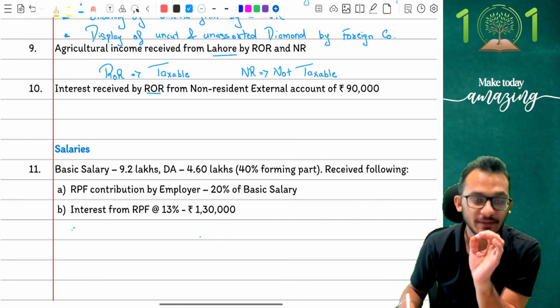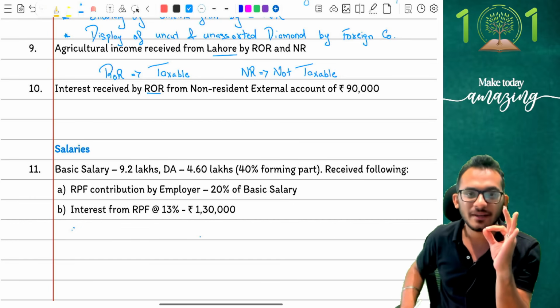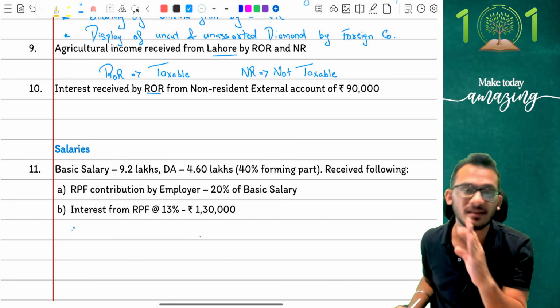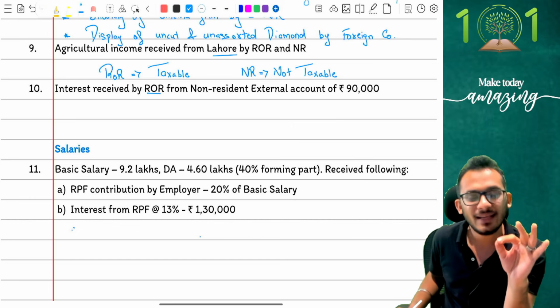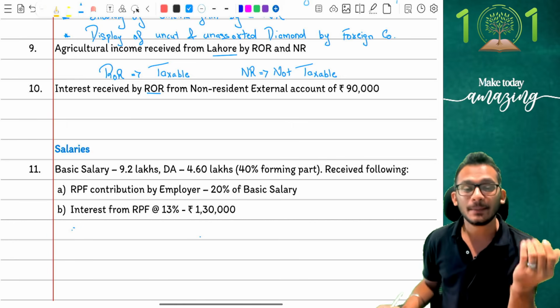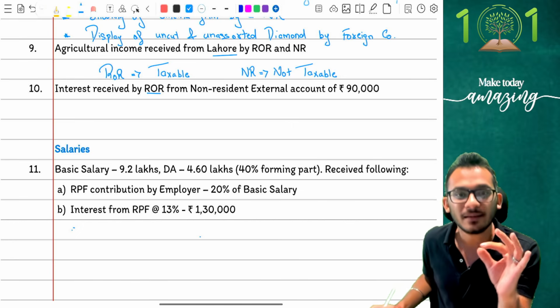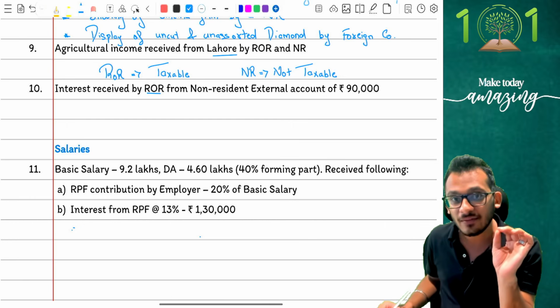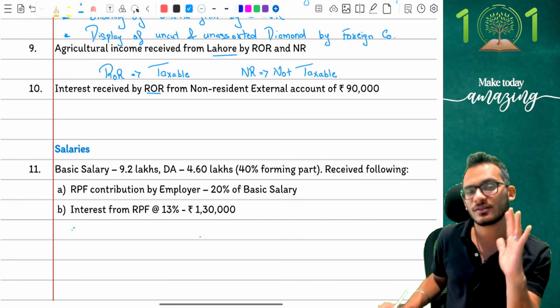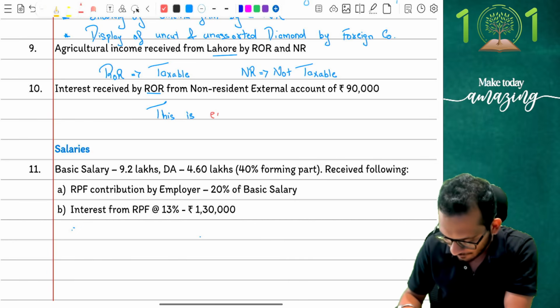No. Understand, people, there is a special exemption given in income tax which clarifies that any income coming from a non-resident external account is exempt from tax. I'm repeating myself. It may be taxable, it doesn't matter because global income is taxable, but income tax has given a special exemption even for an ROR. Even an ROR has that exemption, people, which means this is exempt from tax.